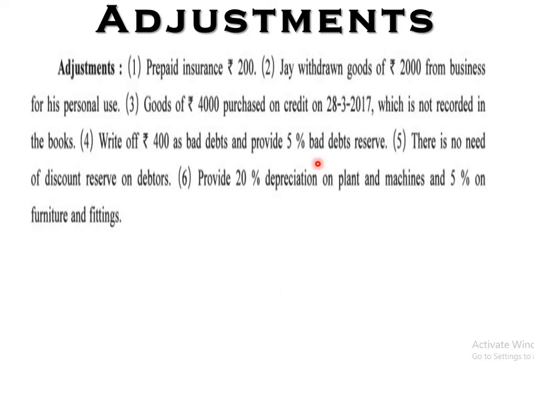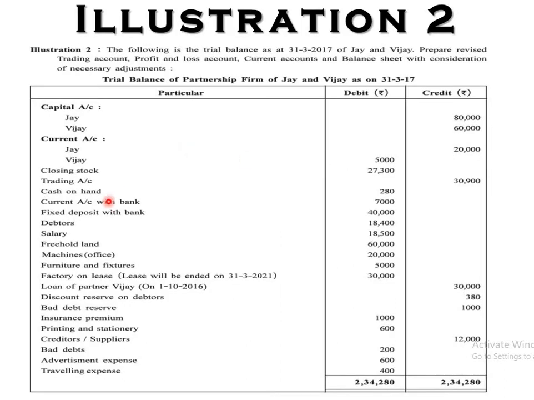So for this, first of all, we have to record the debtors. So let's see the debtors here. All the things we will look after this one. First one, debtors are 18,400, right here. Bad debts old here 200, BDR old here, right? You have to find out the BDR new.